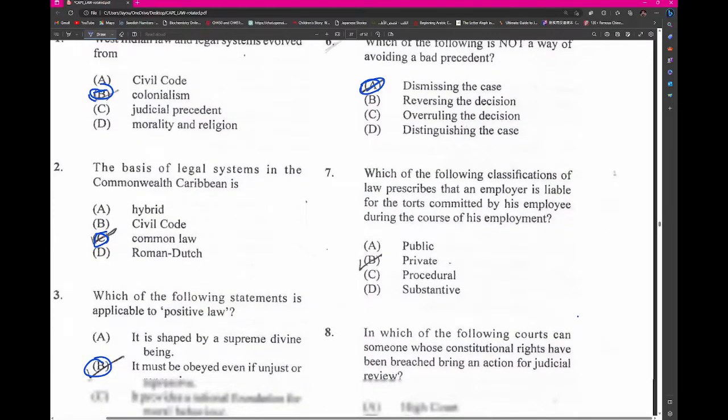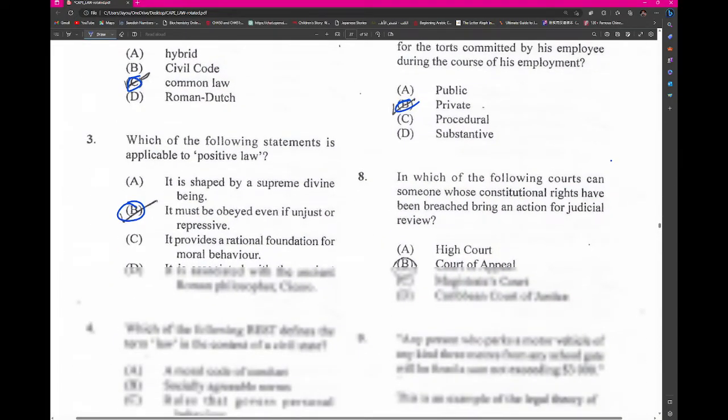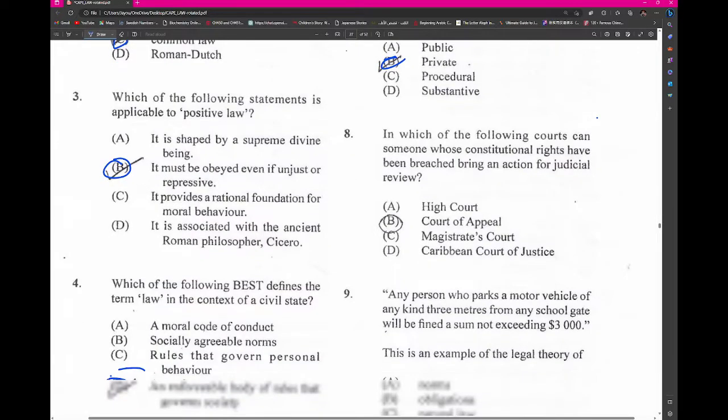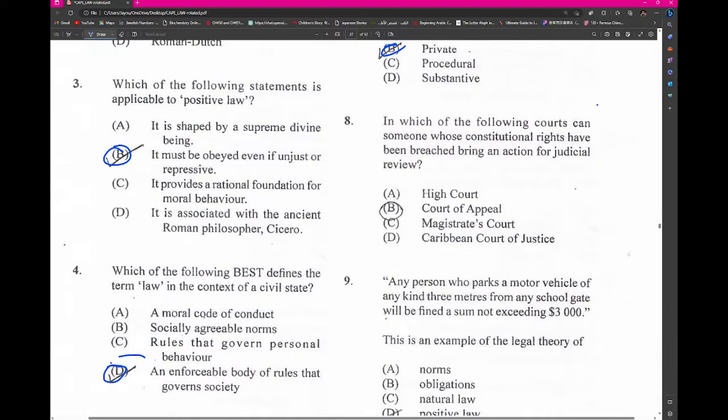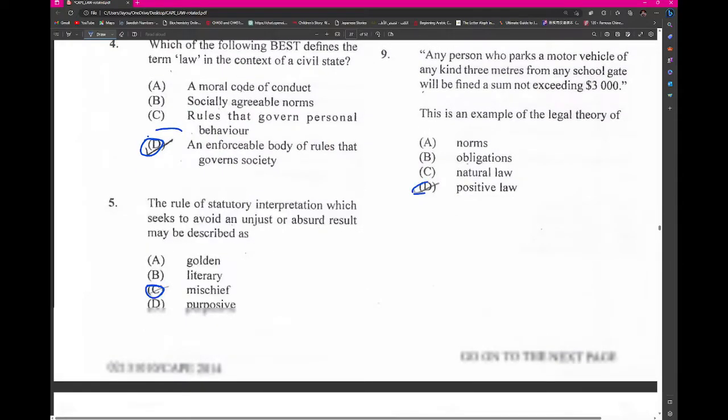Which of the following classifications of law prescribes that an employer is liable? This would be private. Which of the following courts can someone whose constitutional rights have been breached bring an action for judicial review? Judicial review goes through the Court of Appeal. Any person who seeks to park, this would be positive law. We're seeing repeats.